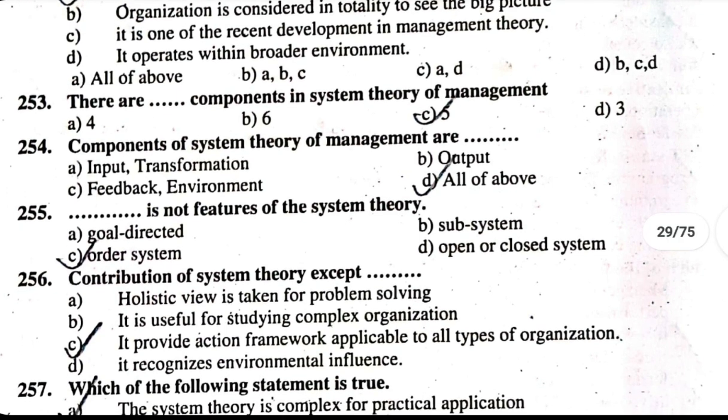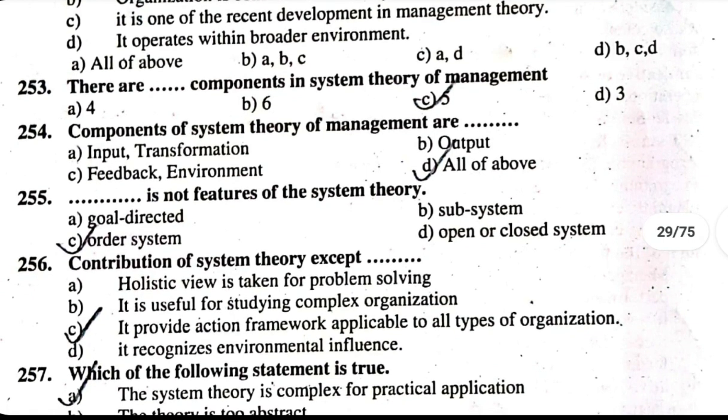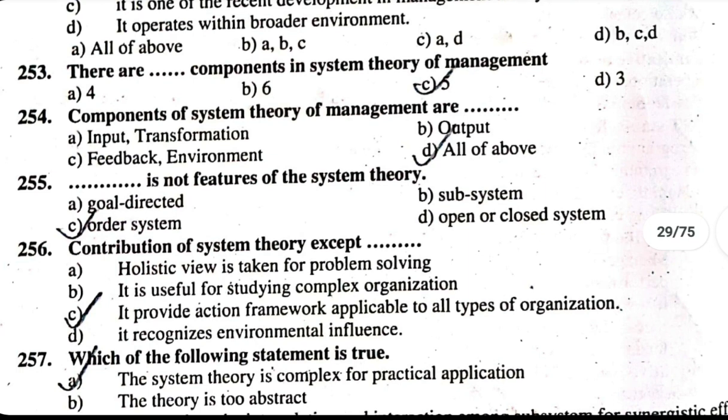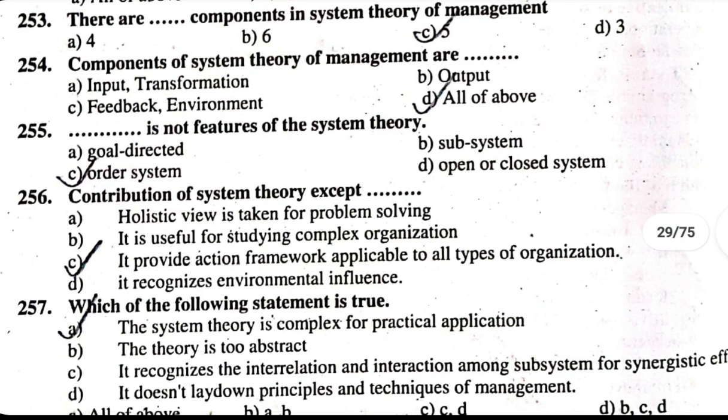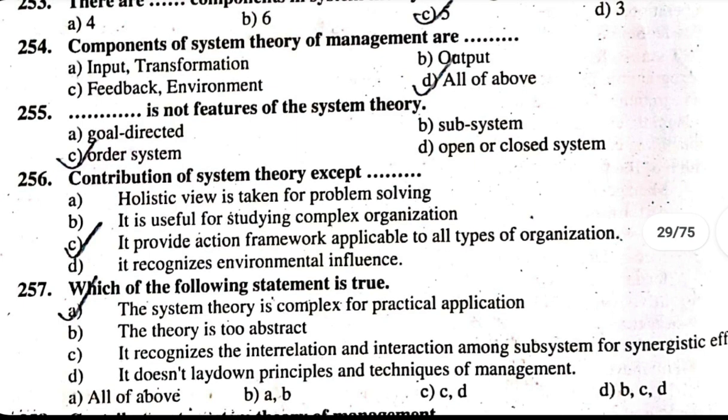257. Which of the following statement is true? A. System theory is complex and complex for practical application. B. The theory is too abstract. C. It recognizes the interrelation and interaction among subsystems of synergistic effects. D. It doesn't lay down principles and techniques of management. The correct answer is D, all of above.